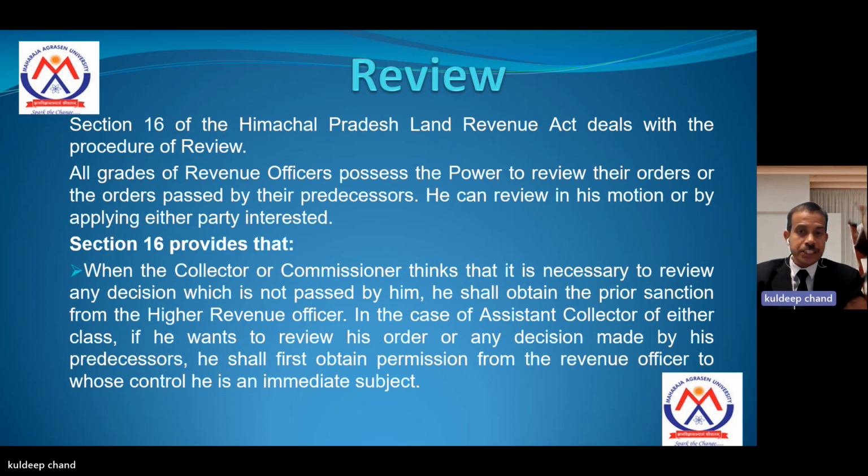In the case of an assistant collector of either class, if he wants to review any decision made by his predecessors, he shall first obtain permission from the revenue officer to whose control he is immediately subject.